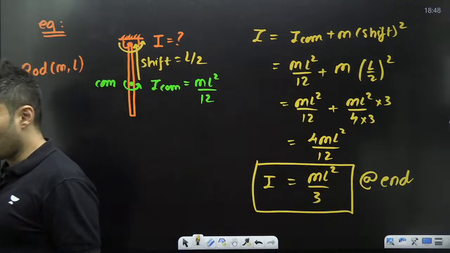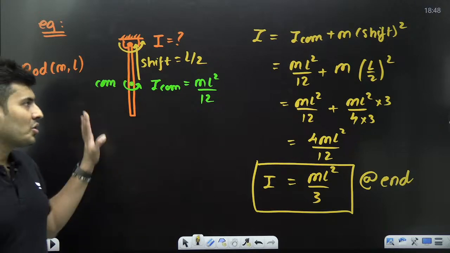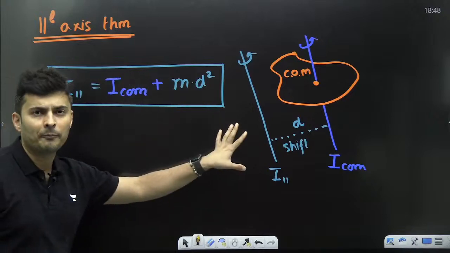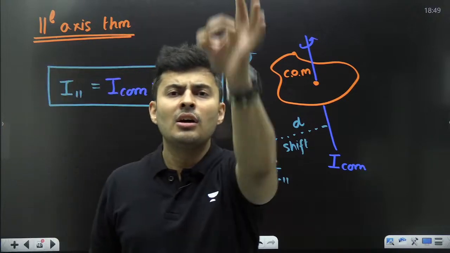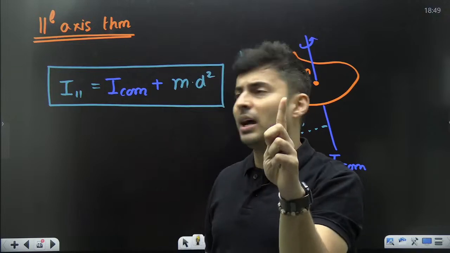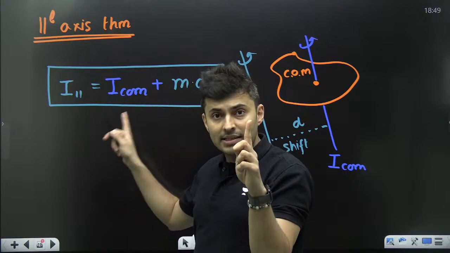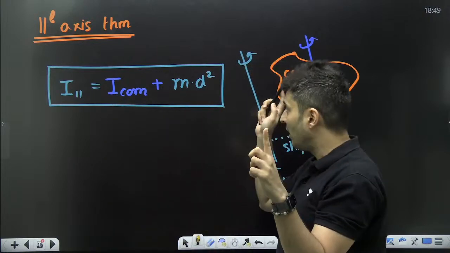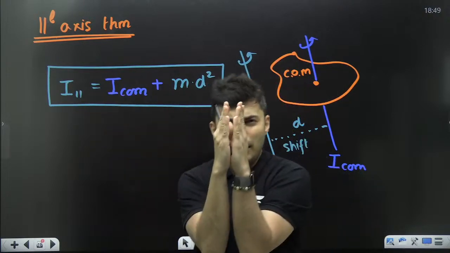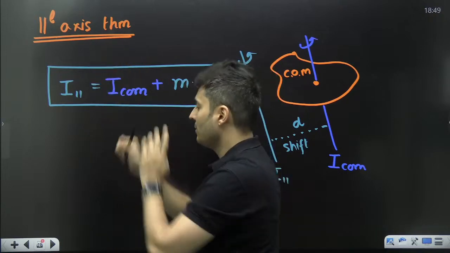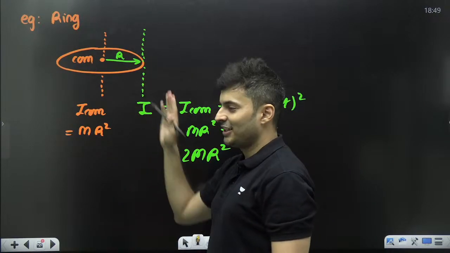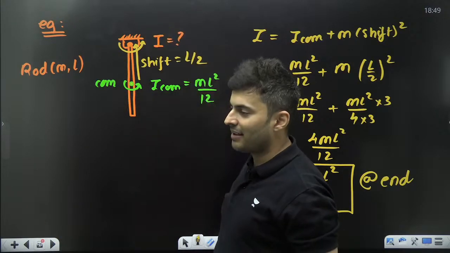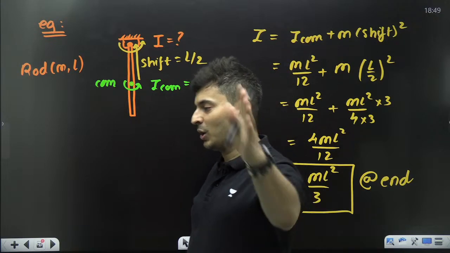Yes, I'll get ml square by 3. Everyone? So this is how you apply parallel axis theorem. Necessarily, one of the axes must pass through the center of mass and the other axis has to be shifted parallel to it. That's why the name parallel axis theorem. Look at this, from here to here, parallel. From here to here, parallel. That's why the name parallel axis theorem.